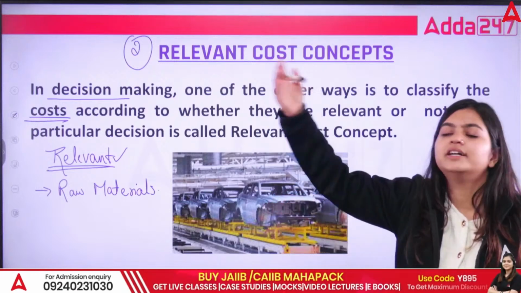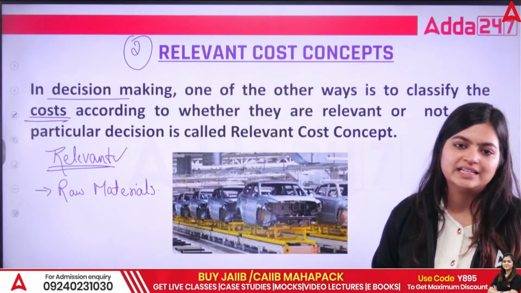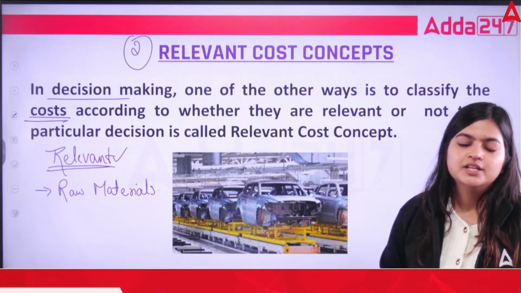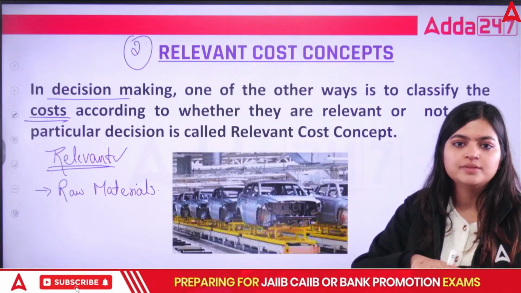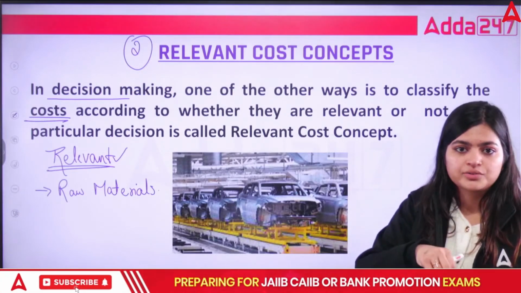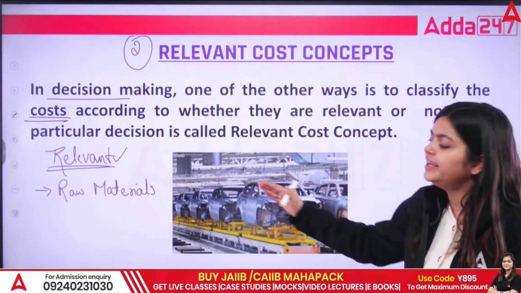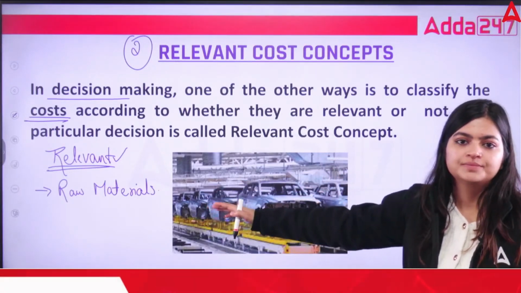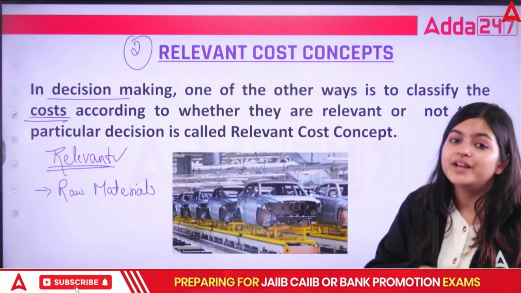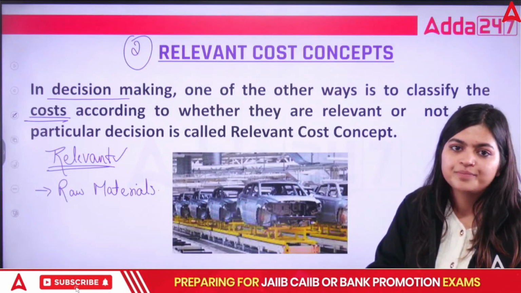They are the other units in any organization. So in your manufacturing unit, what are the direct costs? All the labor cost, all the raw material cost. So these things are relevant direct costs.